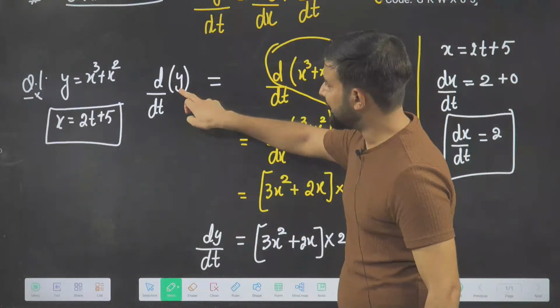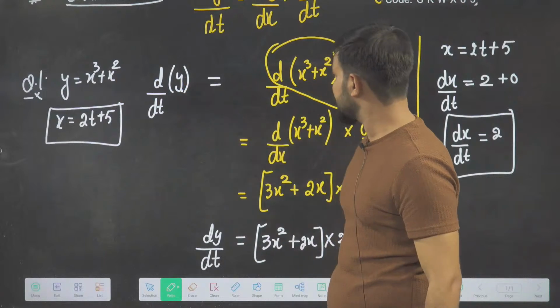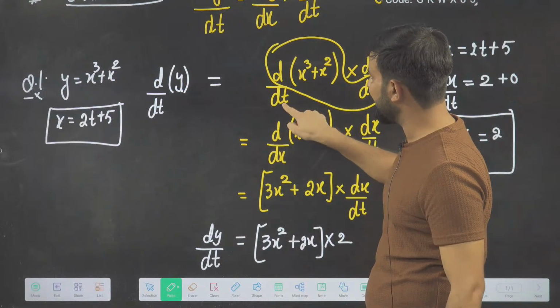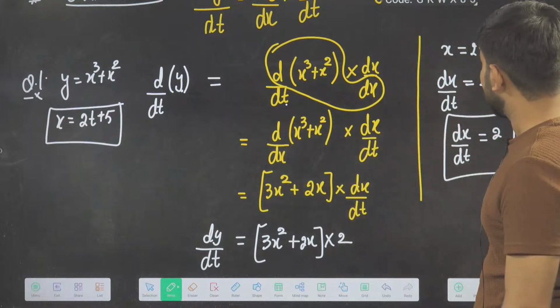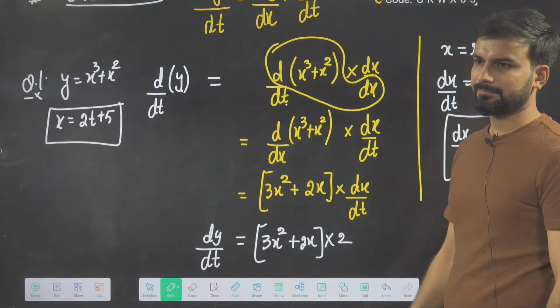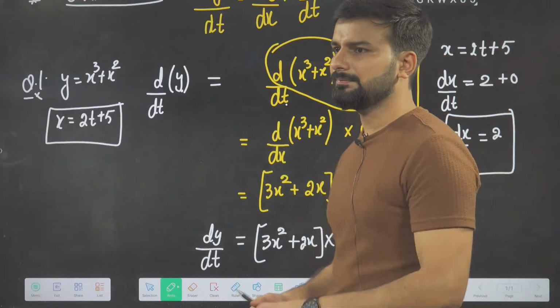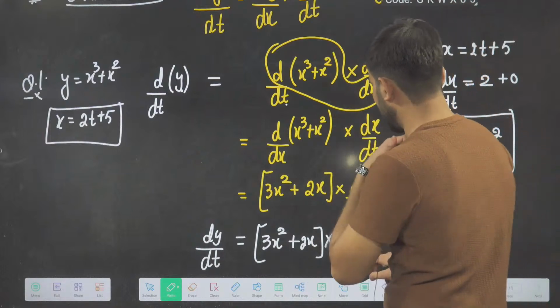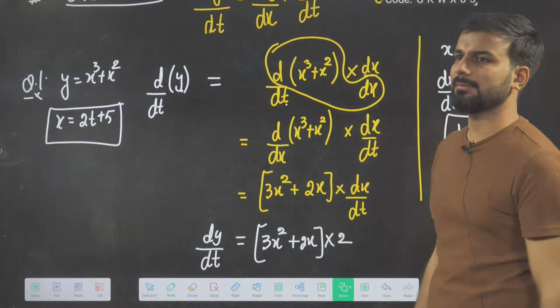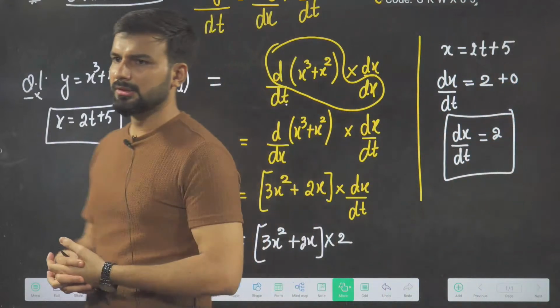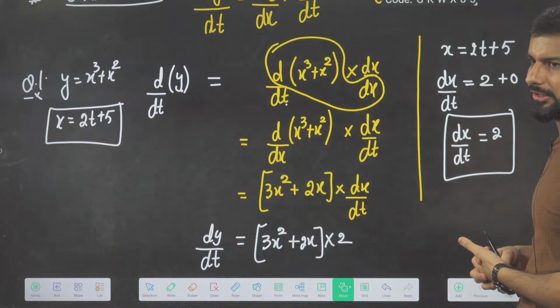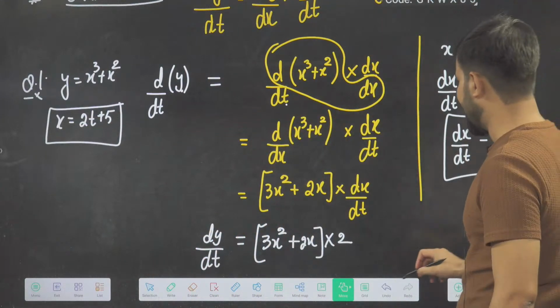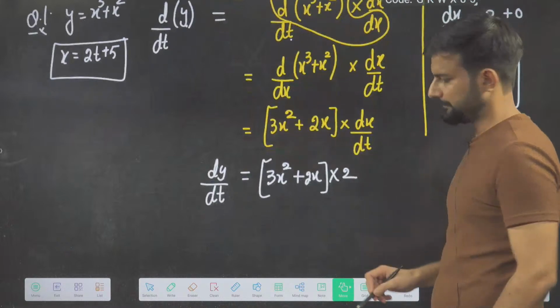So you can see here y is x cube plus x square. The variables are different. This is the way of solving it, this is the way of using the chain rule. So I hope this is clear to everyone. Give me thumbs up. Clear? Then I will ask one more question based on it.